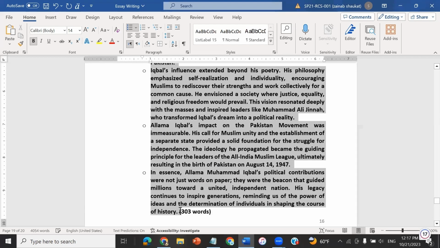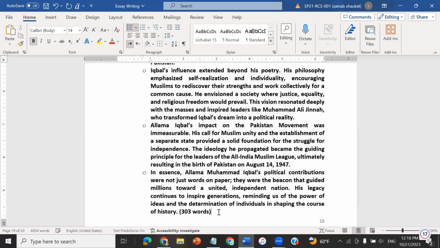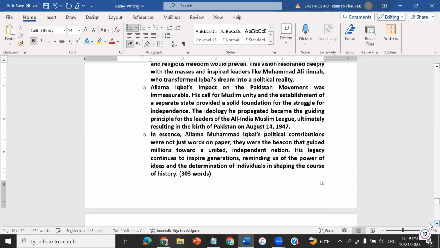And it is a total of 303 words. I have asked for 300 words, but with some supporting words, the totality of the words was 303, which is approximately near to my desired output. So the result I found is as per my desire.